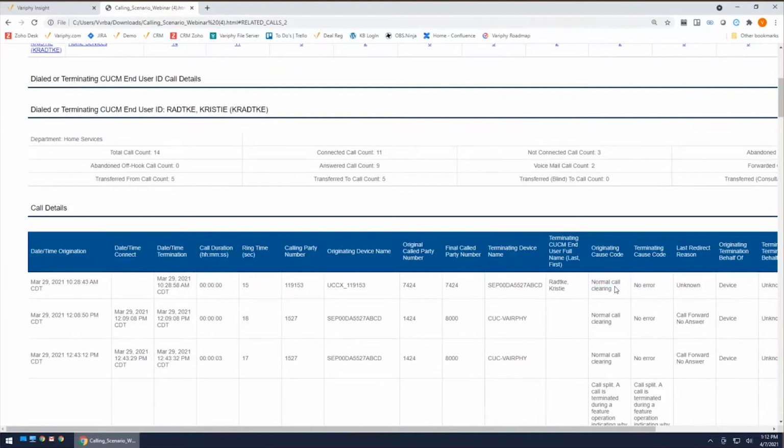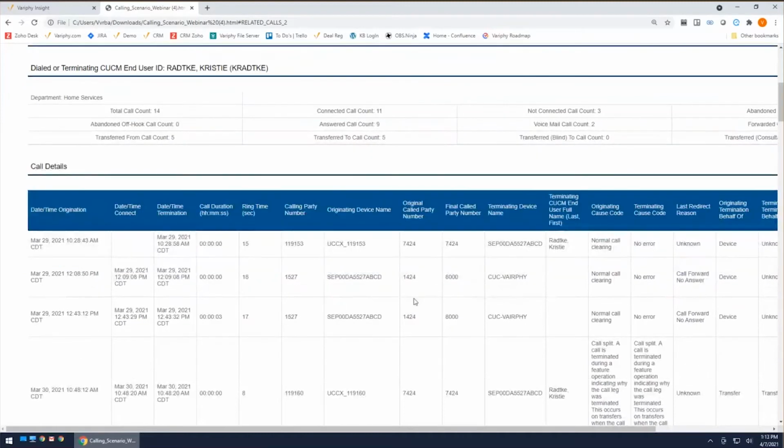A lot of times we get the question, I really just need to filter in and see my abandoned calls. Those are great widgets to have when you're monitoring your employees or your call centers, to see just the abandoned calls that are ringing at extensions that may not have gotten answered. So we're going to use this example right here, and run a report for just abandoned calls.